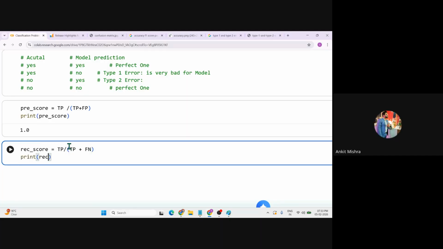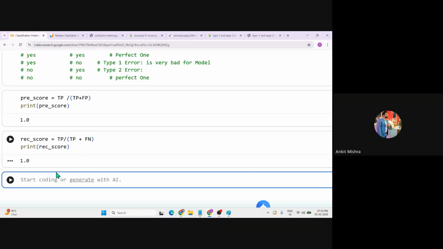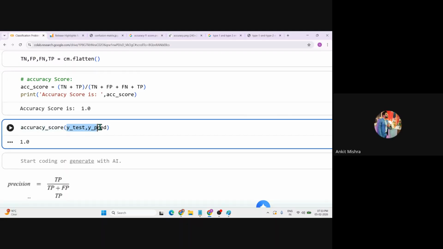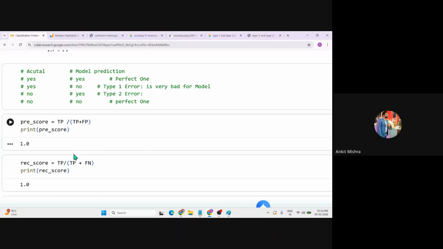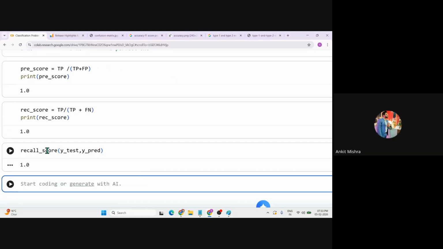Let's run this. You'll again get the 100% score because there is no false negative value. You can also use the method to print out the recall score. If we want to use the method, you have to use y_test and y_pred, and you will get the recall score as 100%, because we don't have any misclassification data right now.